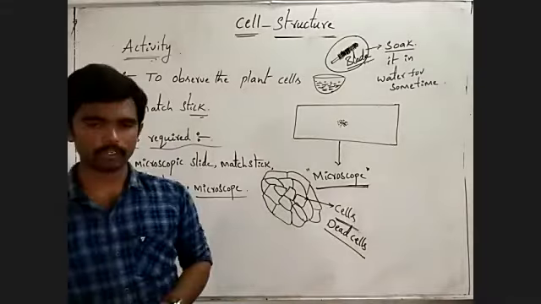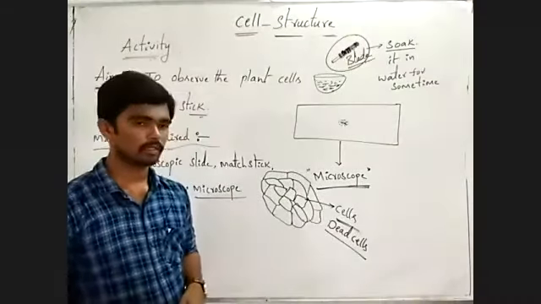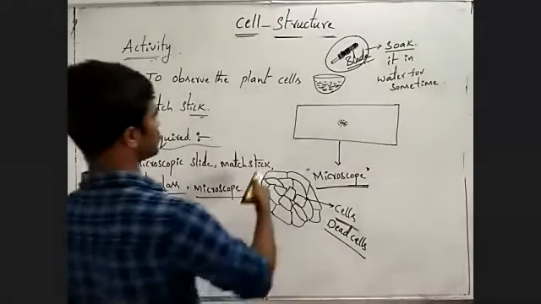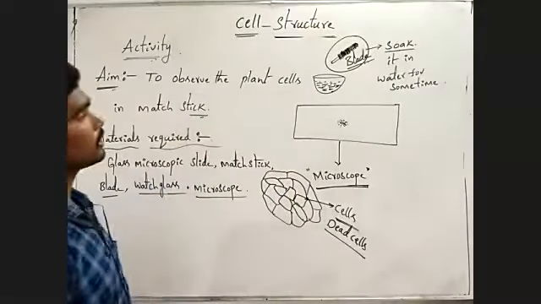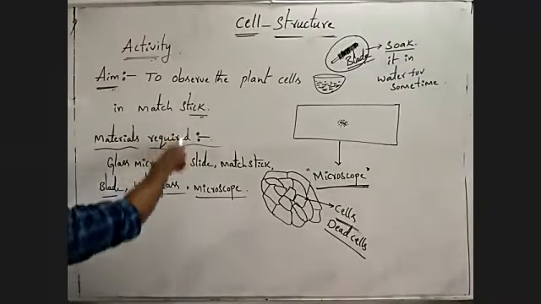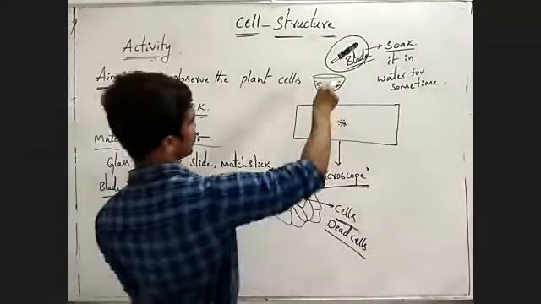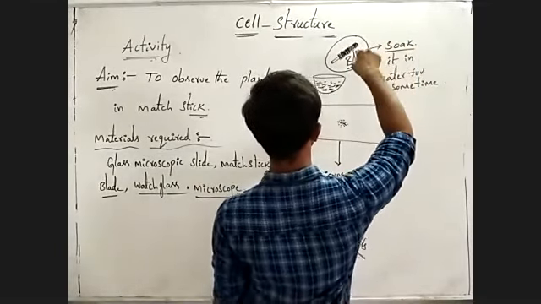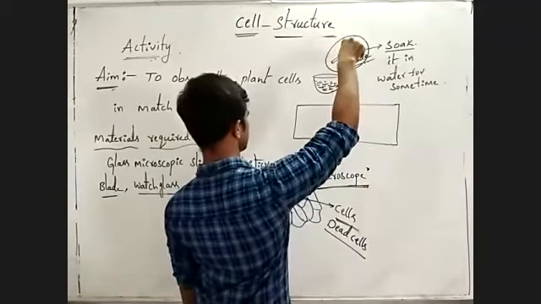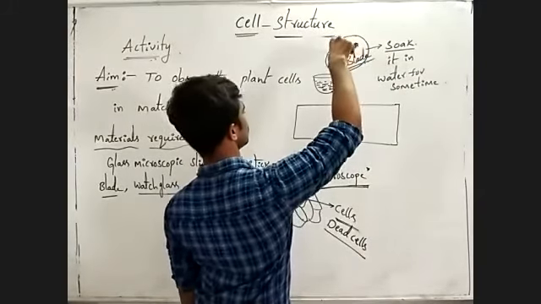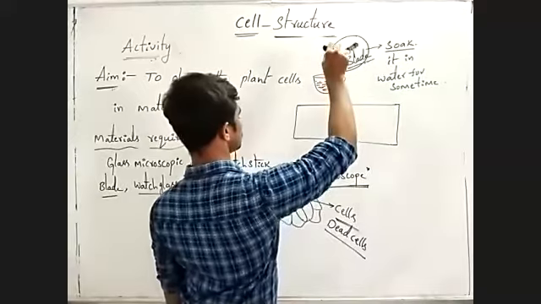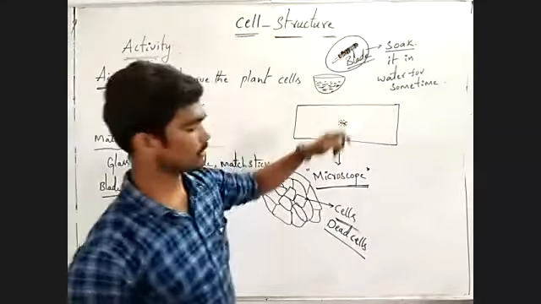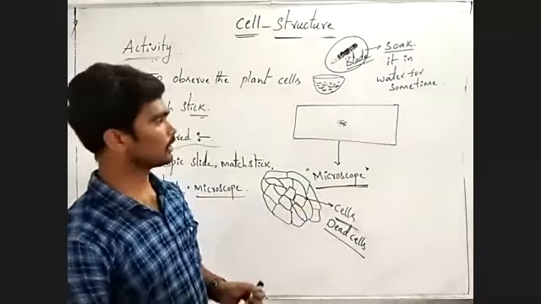What is the difference between living cells and dead cells? Observe here. This is the procedure. First you have to take the matchstick and soak it in water for some time. Then you have to take the section cutting by using this sharp blade, then place all the section cuttings in a watch glass containing water.